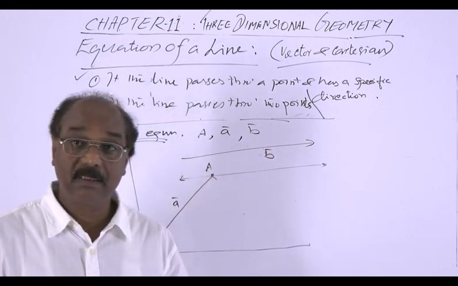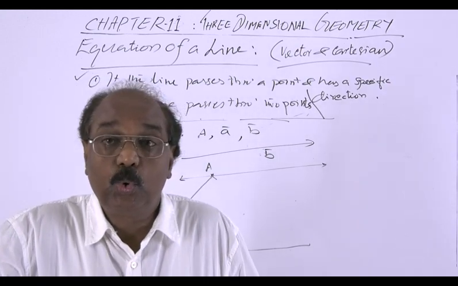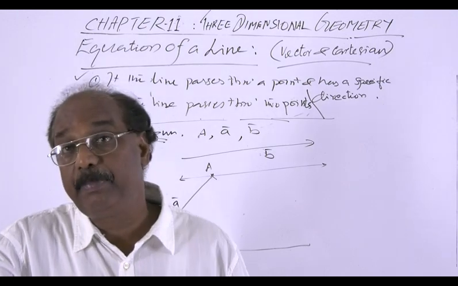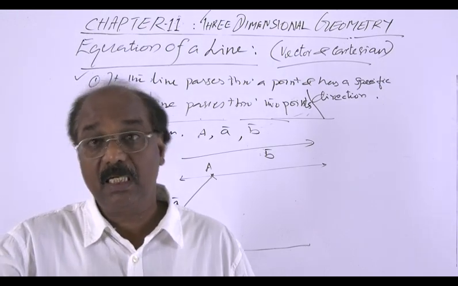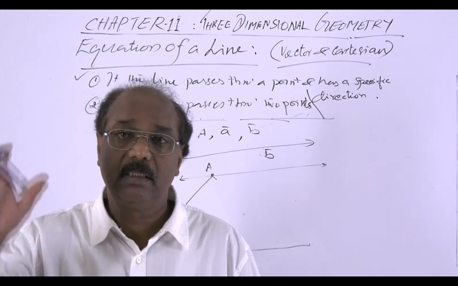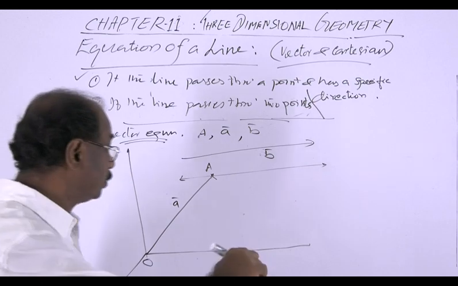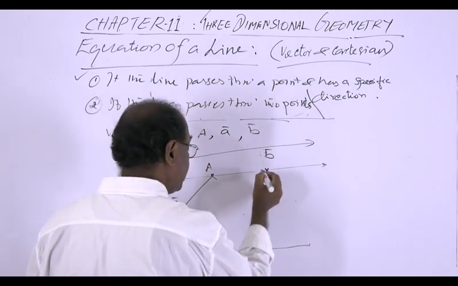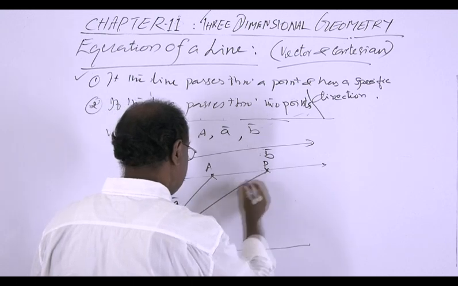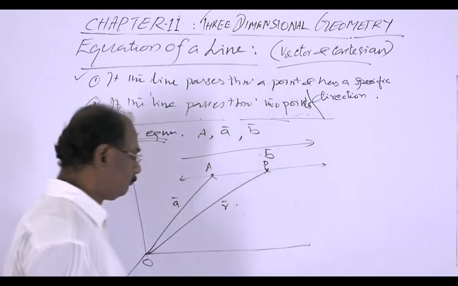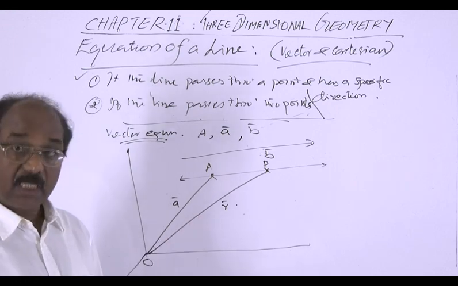Then to derive the equation, we have to choose the general point P with position vector R. A general point can be chosen by us. So suppose P is a point on the line whose position vector is OP, which is equal to R.